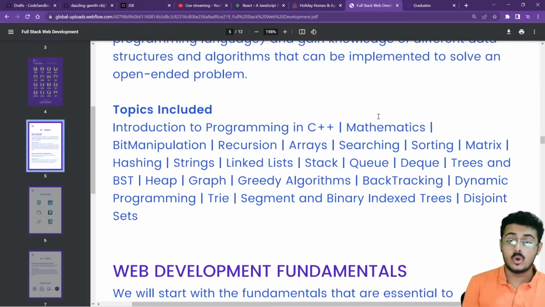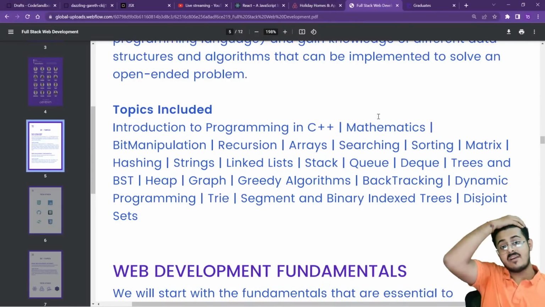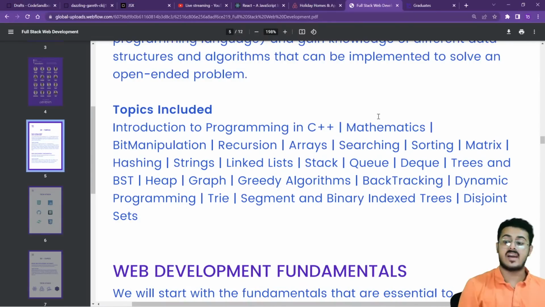If you are having a low GPA, start to improve upon that as well. You have time, start to improve upon that, guys. Okay. You have to start to improve upon that, guys. Are you able to understand this? Please let me know. You have to have a minimum of 7.5 GPA, guys. Minimum of 7.5 GPA. Okay.